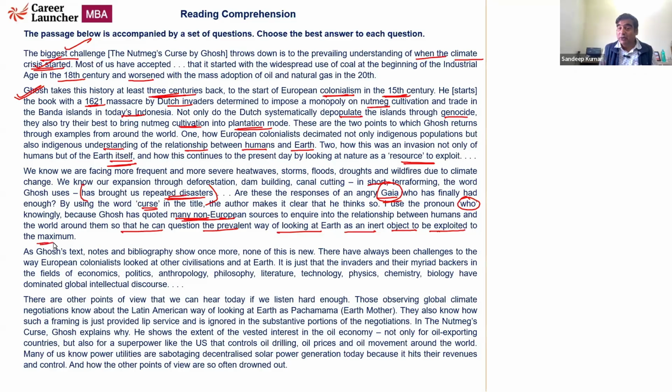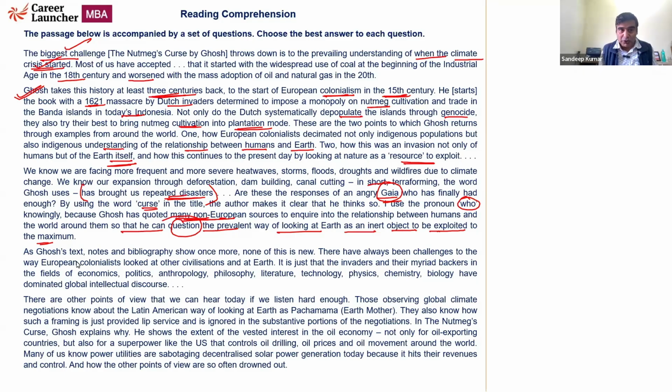Because Ghosh has quoted many non-European sources to inquire into the relationship between humans and the world around them so that he can question the prevalent way. So by quoting the non-European sources, what is he trying to suggest? Non-Europeans consider Earth not as an inert object. Because we are looking at the word, he questions the prevalent way. So non-Europeans do not look at the Earth as a resource to exploit, as we will read further in the